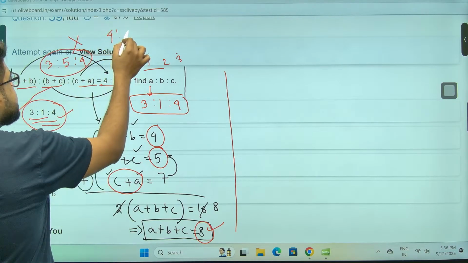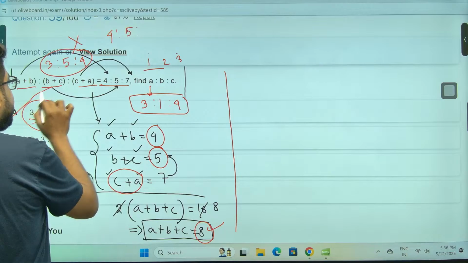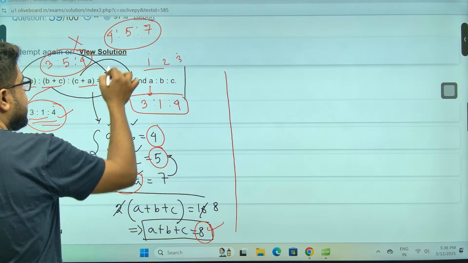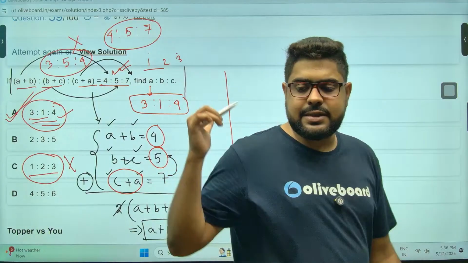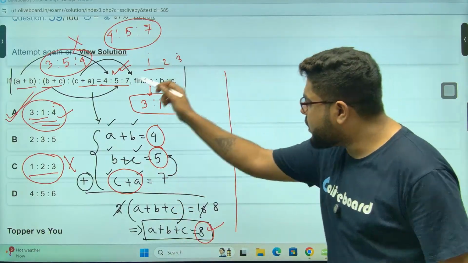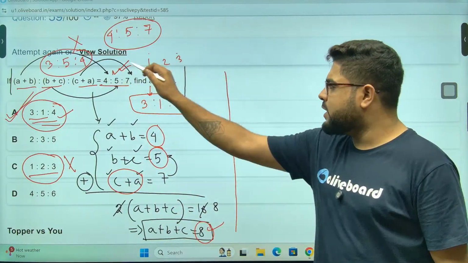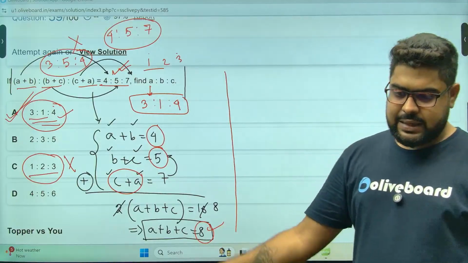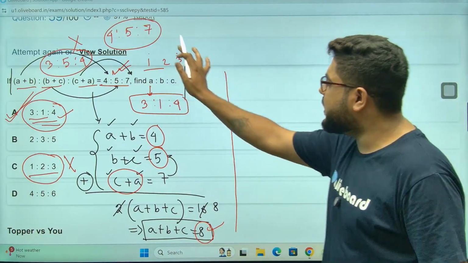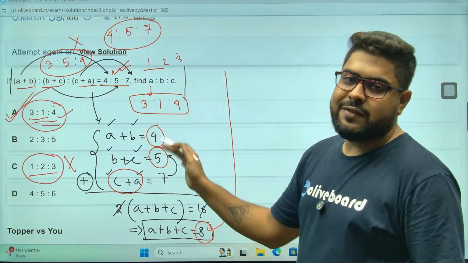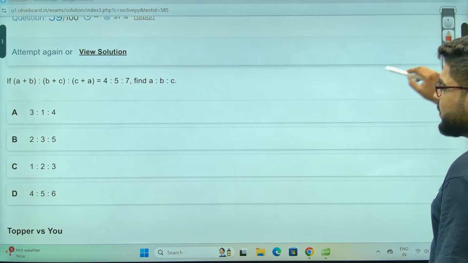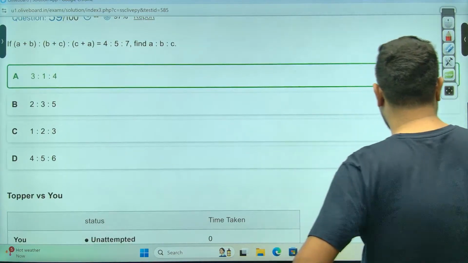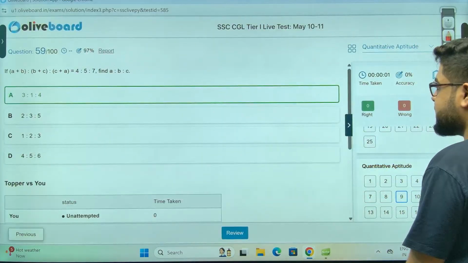B plus C, 4 plus 1, 5. C plus A, 4 plus 3, 7. Is it there? Absolutely it is there. That means this is the answer. This is another very possible way of solving this question. So if you don't want to do the whole thing, this is one definite way.